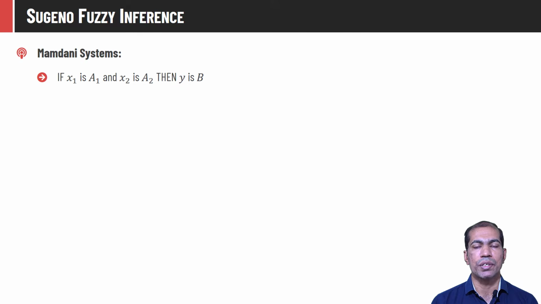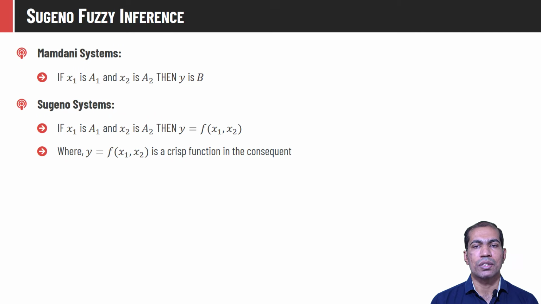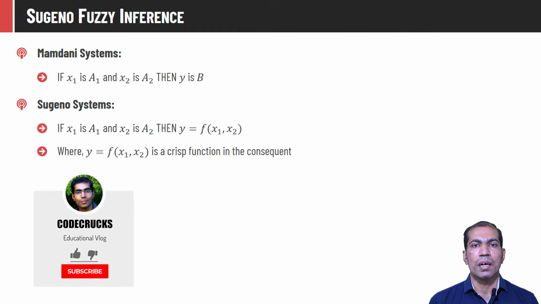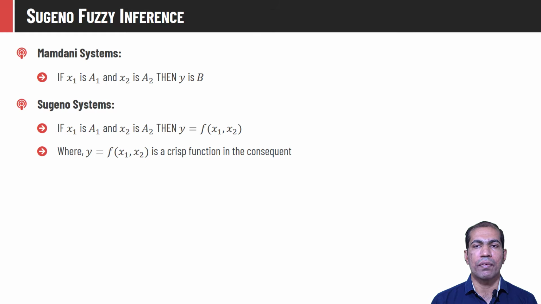As we discussed in the previous video, the Mamdani approach takes rules of the form: if x1 is A1 and x2 is A2, then y is B, where A1, A2 and B are fuzzy sets, and x1, x2 are the crisp inputs. Whereas the rules in a Sugeno system have a different consequent part. It is a combination of inputs. So rules in a Sugeno system look like: if x1 is A1 and x2 is A2, then y is f of x1 comma x2. That is, the output is directly a crisp value, which is some functional form of x1 and x2.